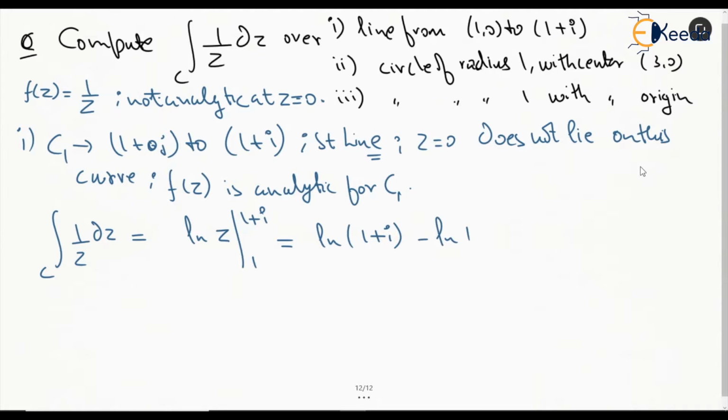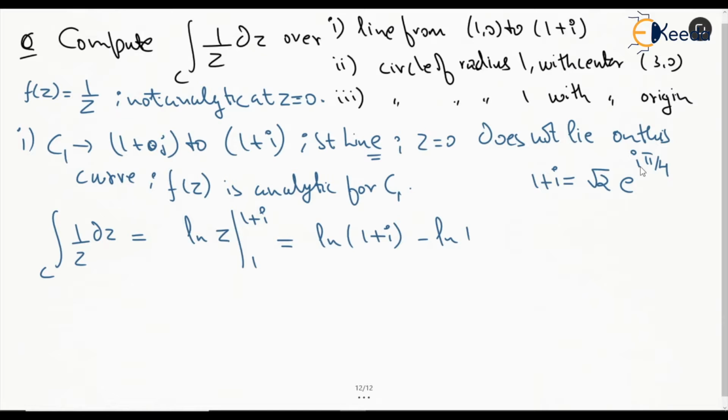We know that ln of 1 is 0, and 1 plus i in polar form is root 2 times e to the power i pi by 4.